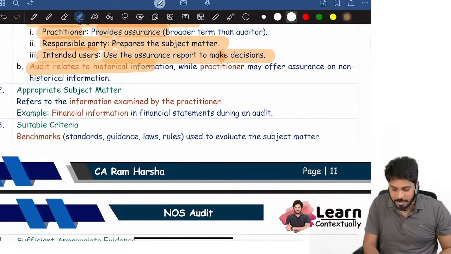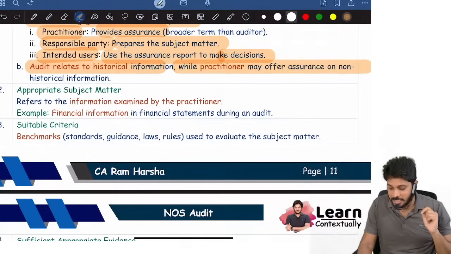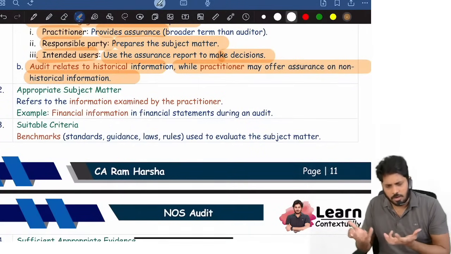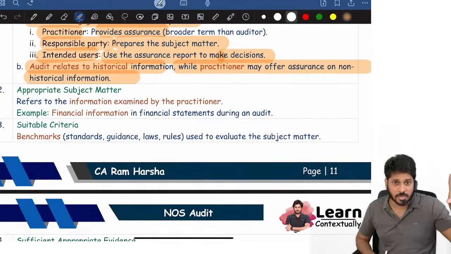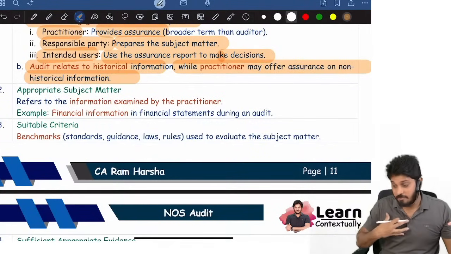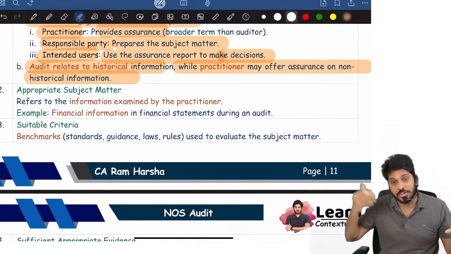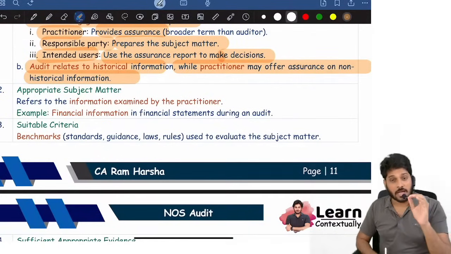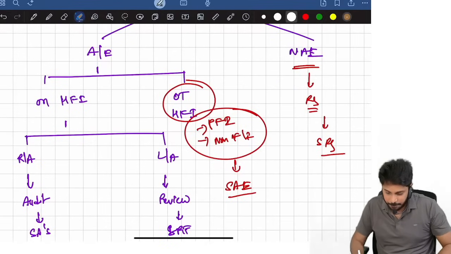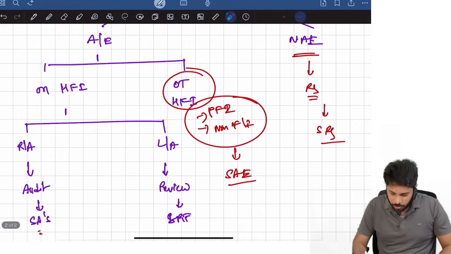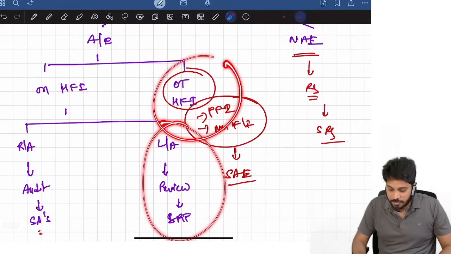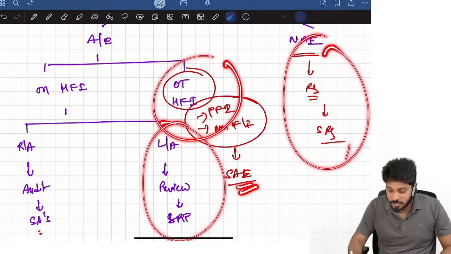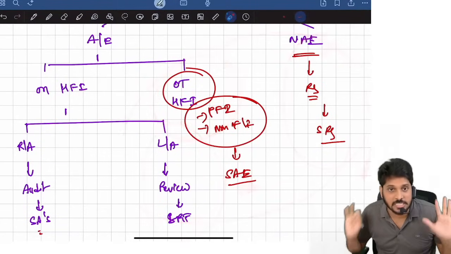Now, audit relates to historical information, where the practitioner offers assurance. Not only that, audit is not only related to historical information. We practitioners, we CAs, can also offer assurance on non-financial information, other than historical financials. What is other than historical? For example, here I showed in the diagram: review engagement, other than historical financials, like assurance engagements and related services. These we have in CA Final. We don't have them in CA Inter.